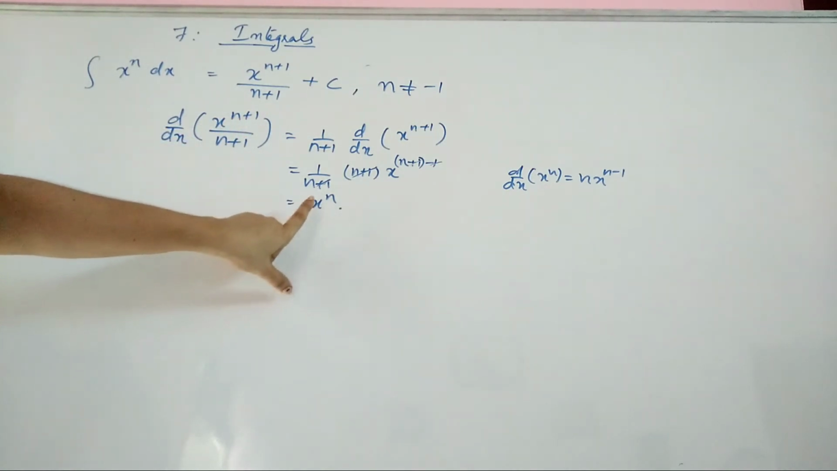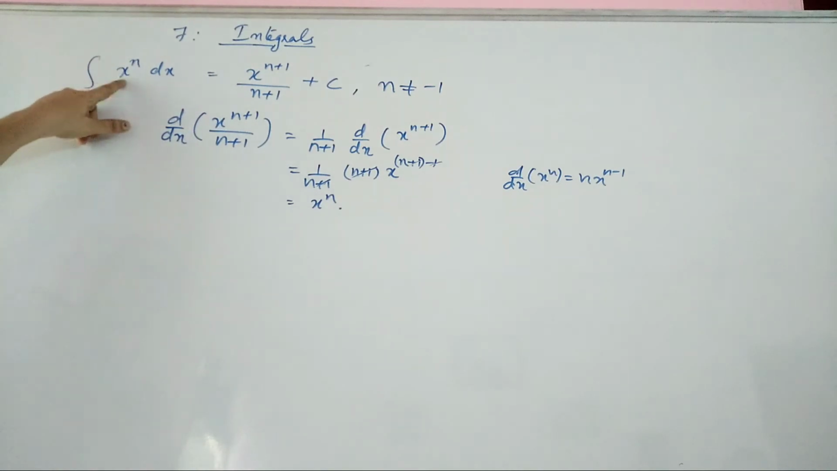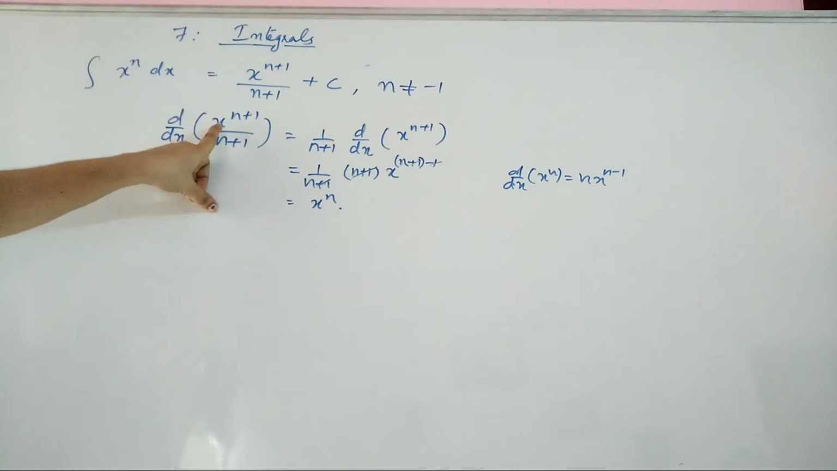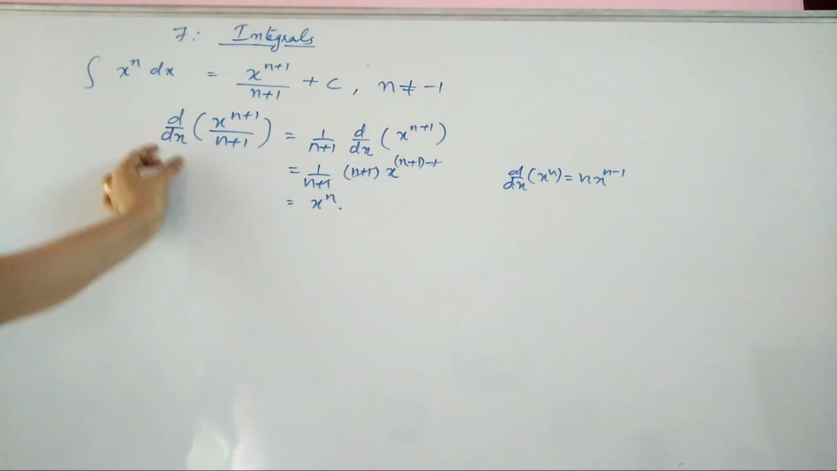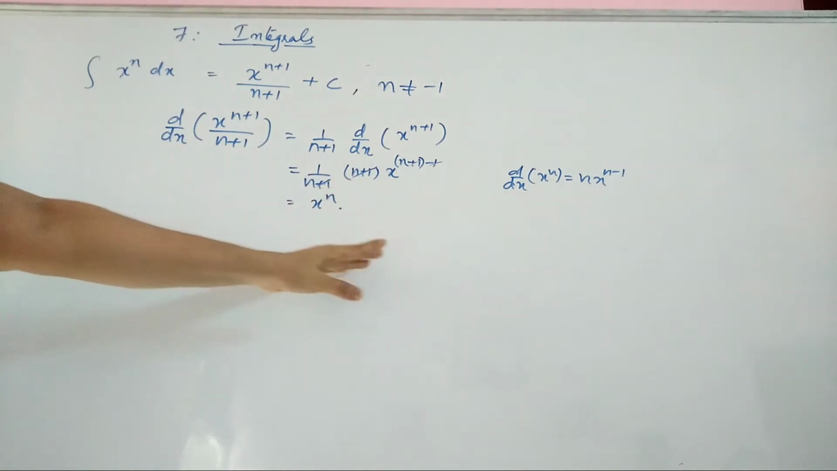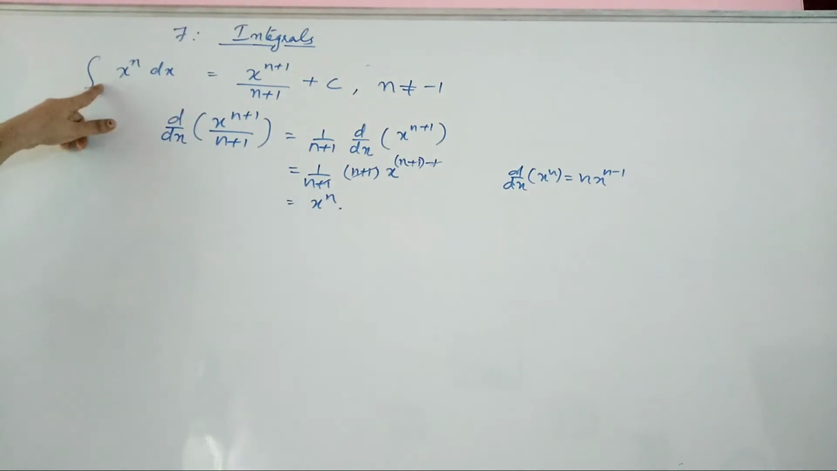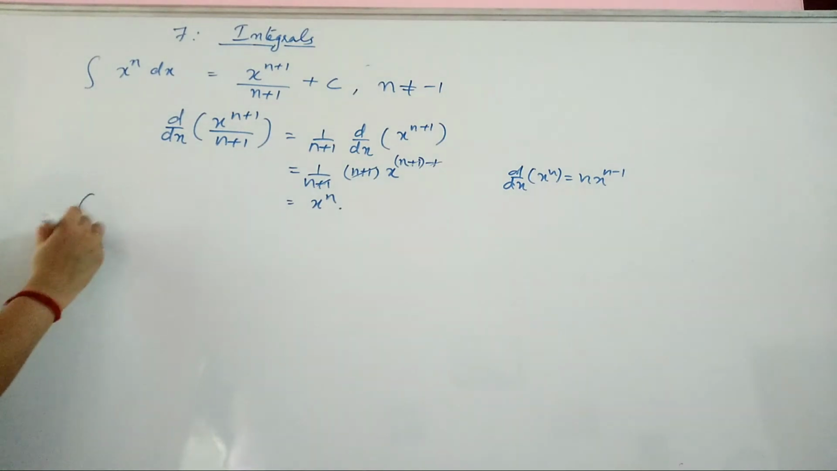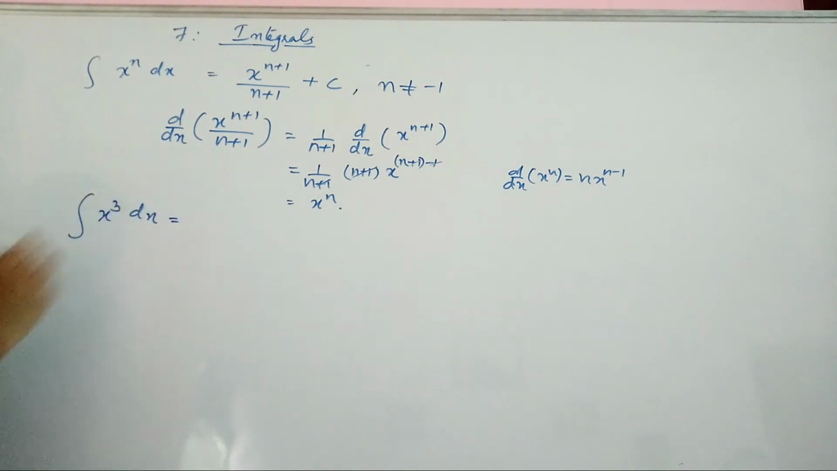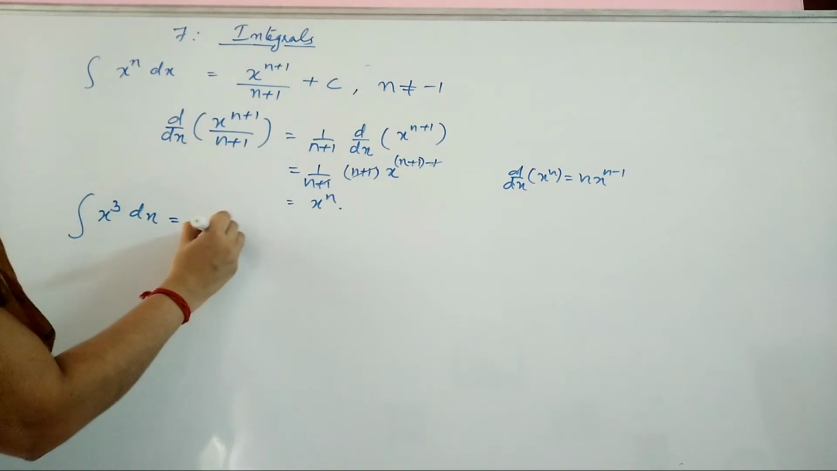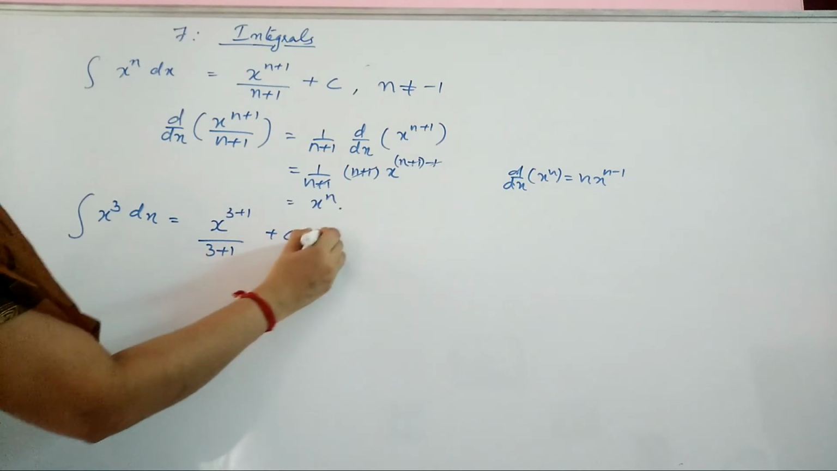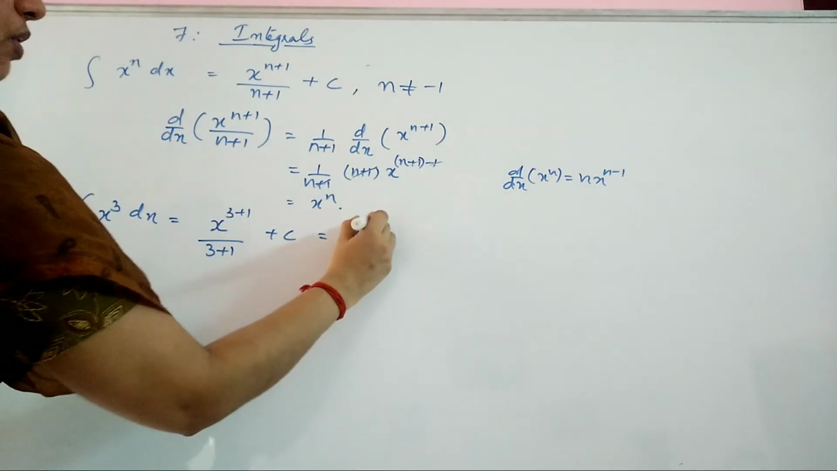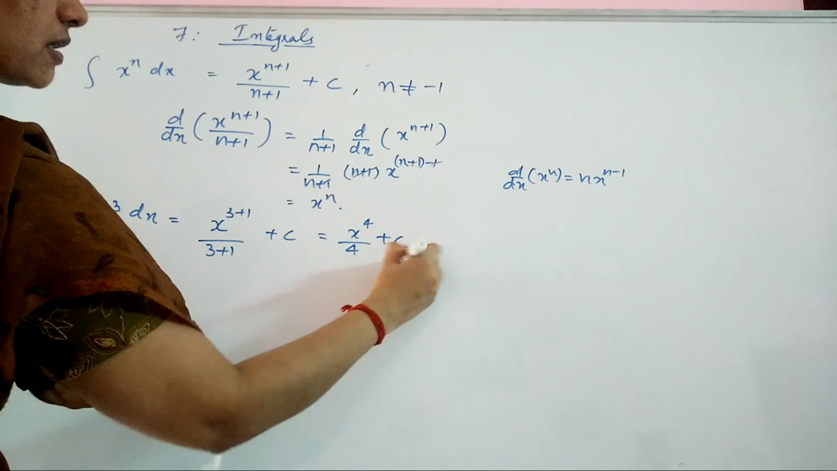Now you just see, since the derivative of x raised to n plus 1 by n plus 1 is x raised to n, I can say that integral of x raised to n is x raised to n plus 1 by n plus 1. So actually this dx is coming together with that. Okay, understood? So integral x raised to n dx is x raised to n plus 1 by n plus 1. For example, if we have integral x cube dx, how will you apply it? It will be x raised to 3 plus 1 by 3 plus 1 plus c, which is x raised to 4 by 4 plus c.